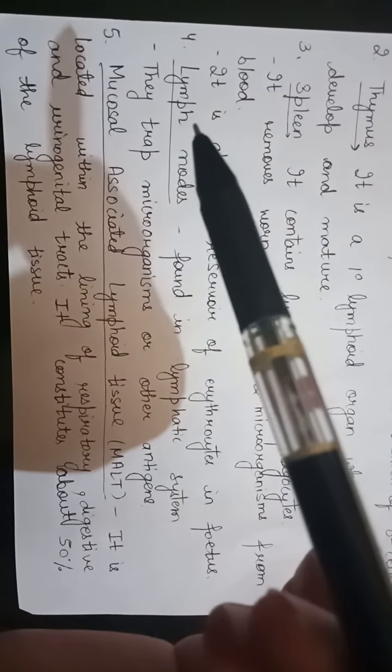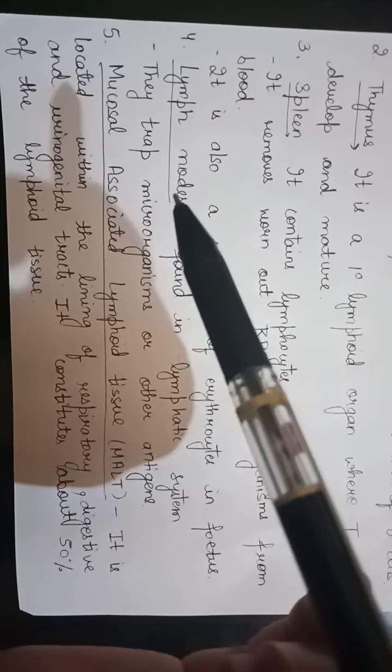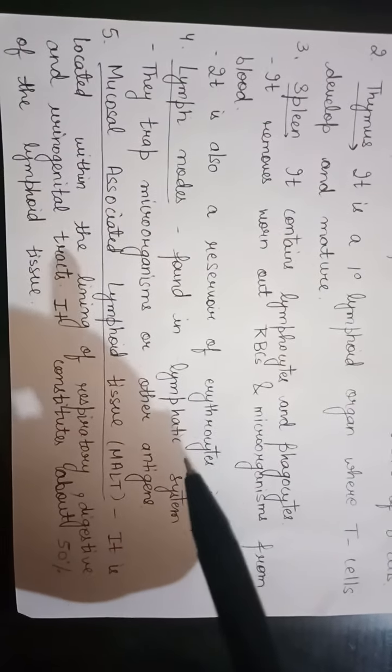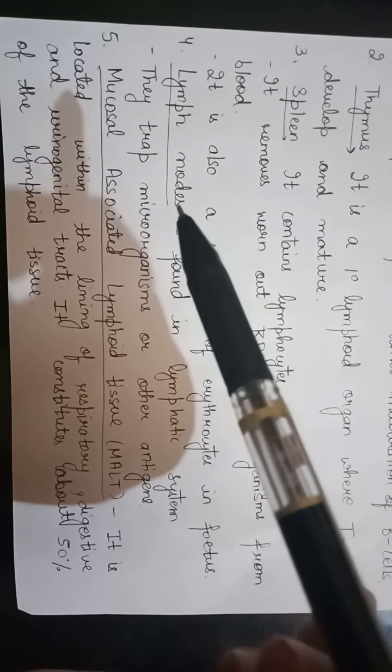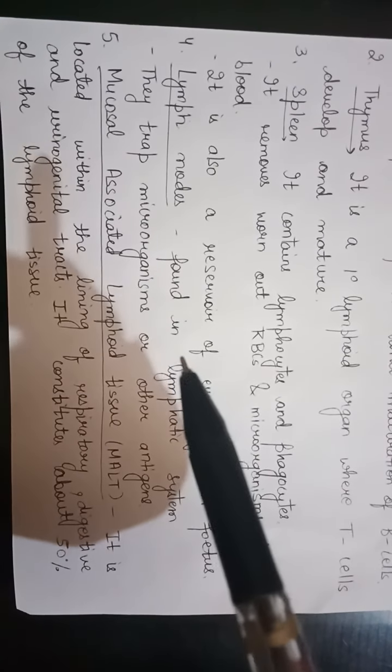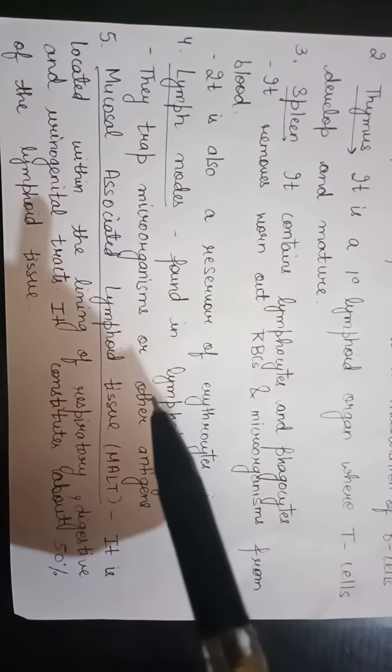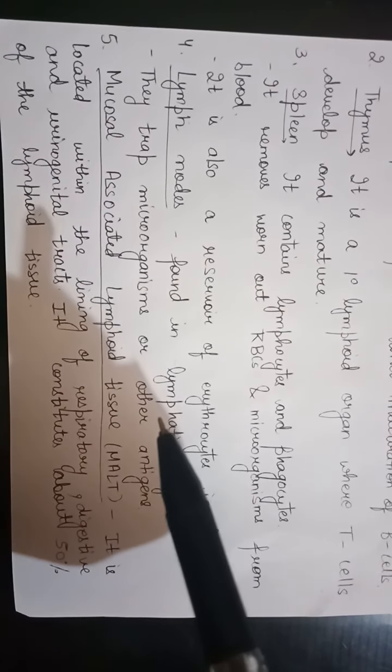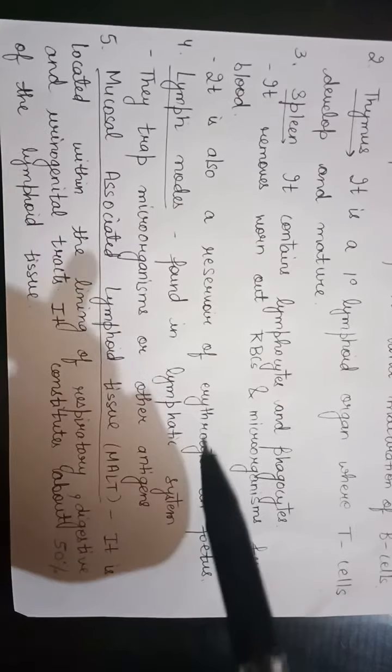Next are the lymph nodes. What are lymph nodes? Lymph nodes are a part of the lymphatic system where the lymphocytes are present, and these lymphocytes are responsible for clearing the blood. They trap microorganisms or antigens or even the dead cells and fragments present in the lymphatic system.